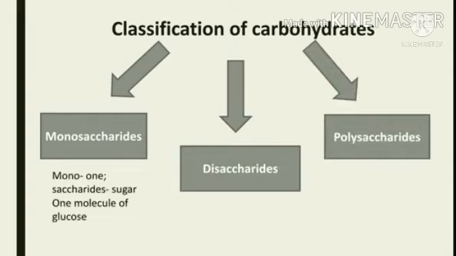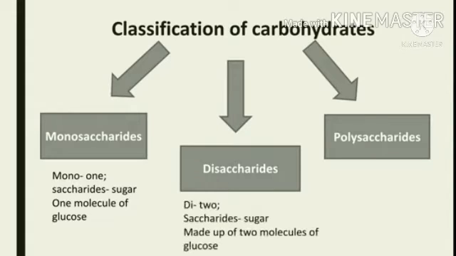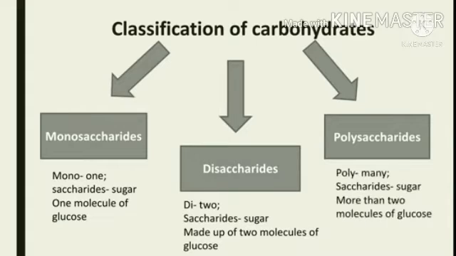The word mono means one. Saccharides means sugar. So monosaccharides are a group of carbohydrates which are made up of only one molecule of glucose. When we talk about disaccharides, the word di means two. So disaccharides are carbohydrates which are made up of two molecules of glucose.